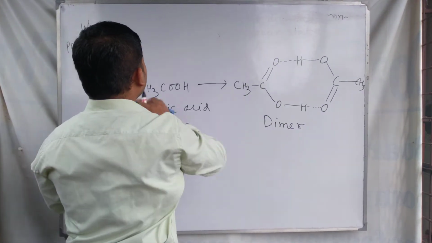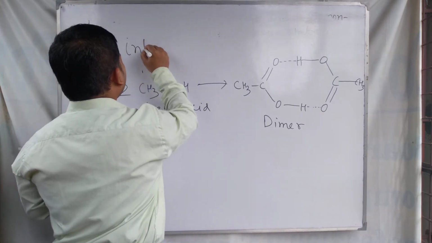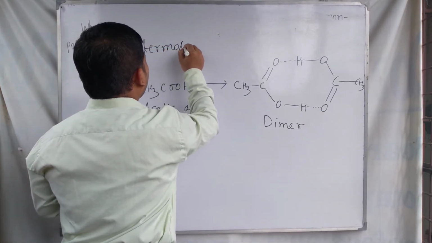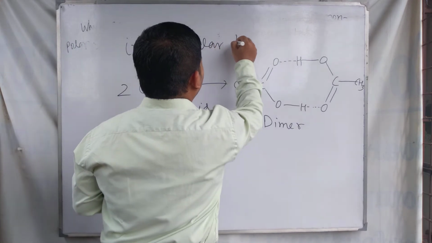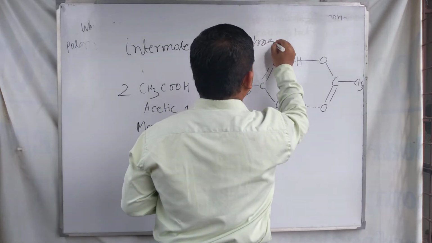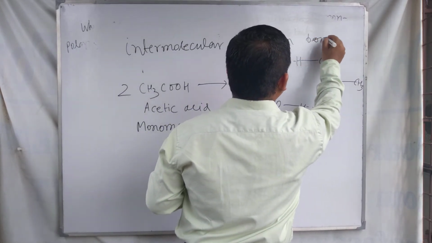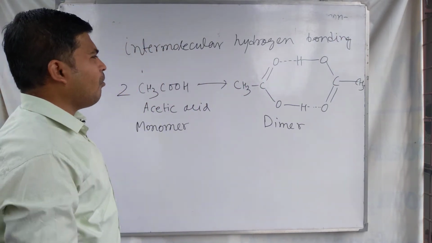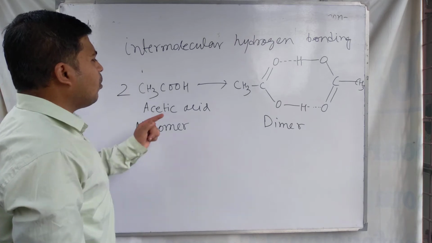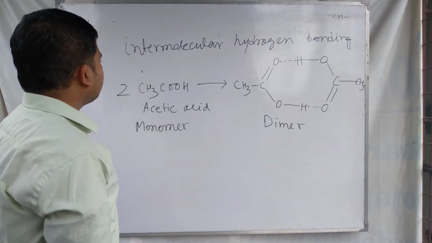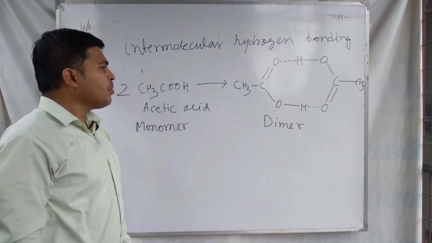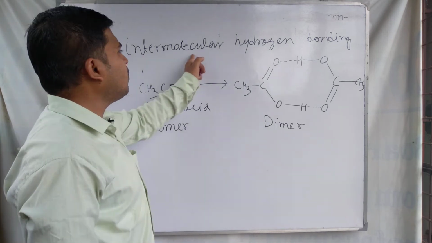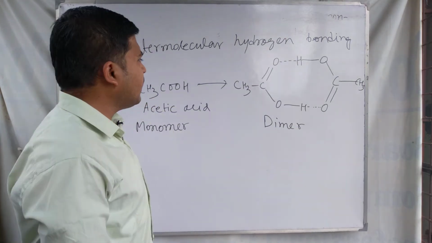The reason is intermolecular hydrogen bonding. In non-polar solvent or in vapor state, acetic acid combines to form a dimer. The reason for this dimeric formation is the intermolecular hydrogen bonding in acetic acid.